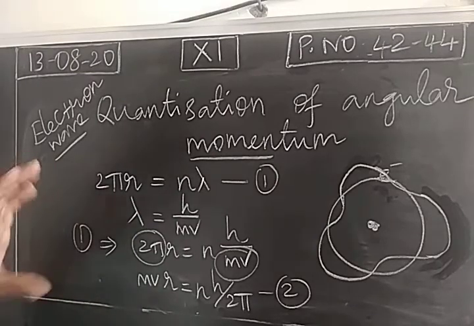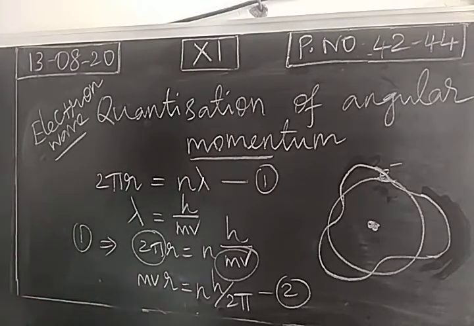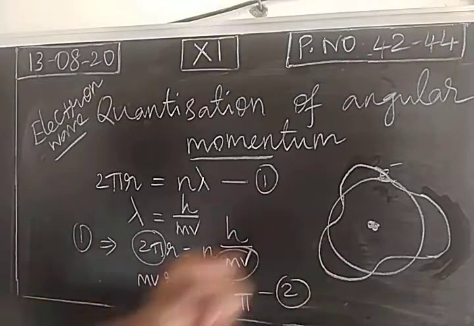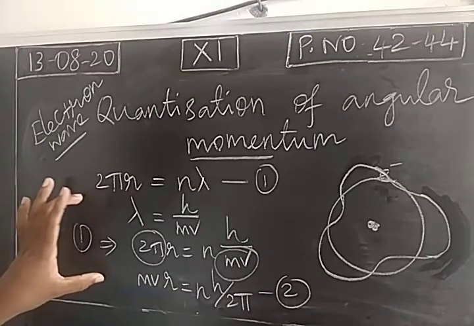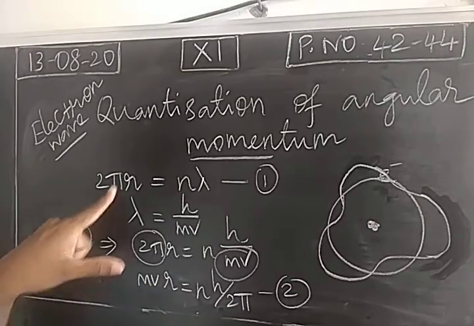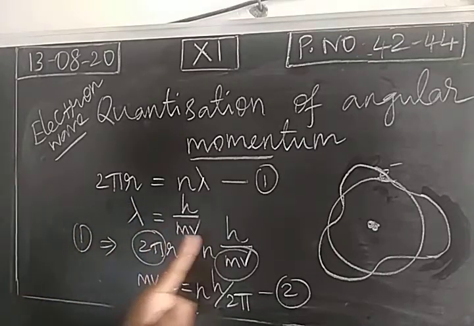So the quantization of angular momentum represents that the electron is not only behaving as a particle, it is behaving as a wave also. So the electron has dual nature. From this we have obtained two equations. This one is based on de Broglie's concept, and this is the equation we obtained in Bohr's concept.